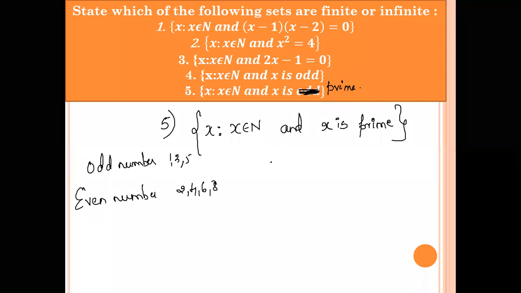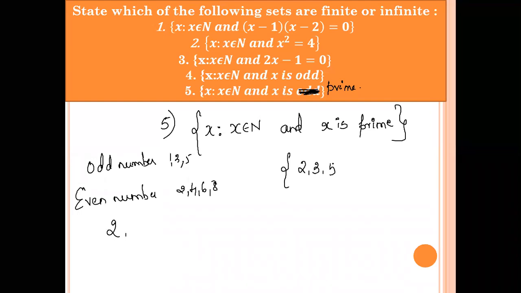So it starts from which number? It should not be divided by any other numbers. I had told you prime numbers start from 2. 1 is not a prime number.